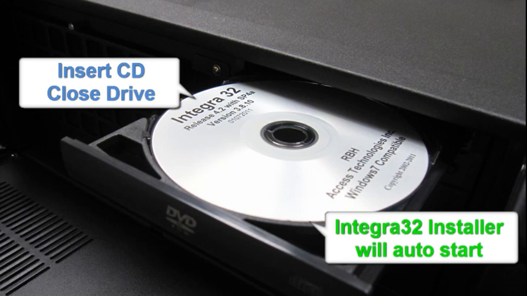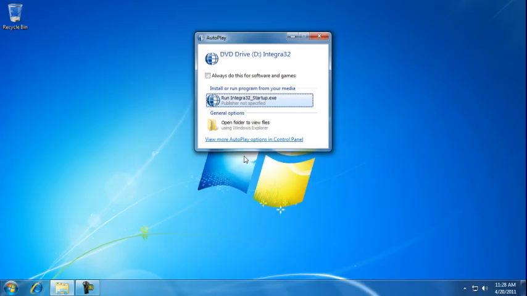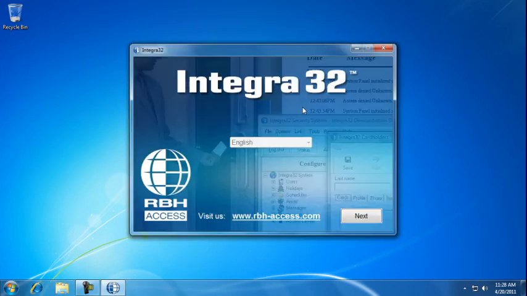Insert Integra32 CD into the drive. Windows 7 will ask you if you would like to continue with installation. Select Run Integra32 Startup, and Setup screen will launch. Select Next.